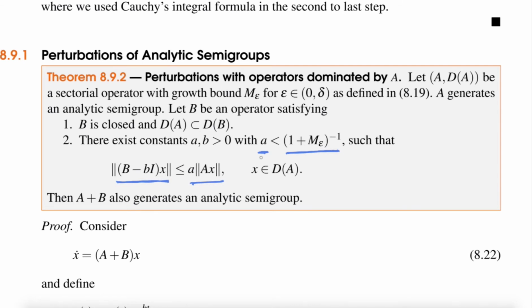But if we have it, then we know what A can be maximal, and then Ax must dominate Bx, or in this case B minus little b x. And then the combination A plus B is also a generator, but also a generator of an analytic semigroup even. Okay, so I call this perturbation by operators which are dominated by A. So then here is a proof.